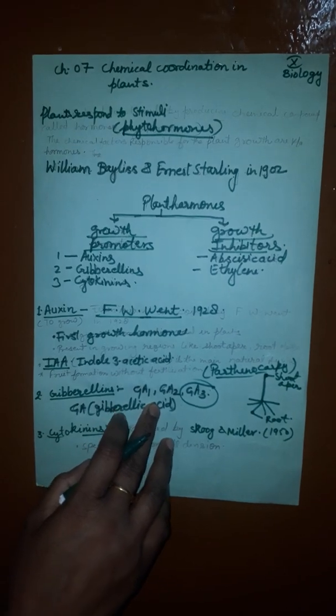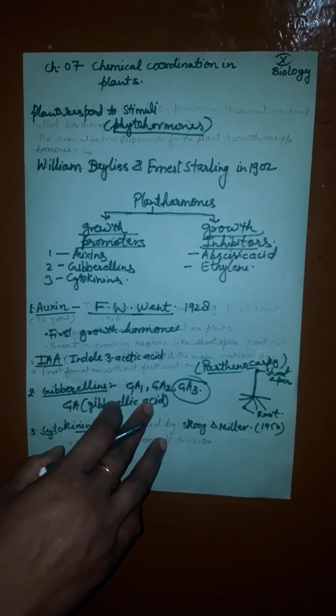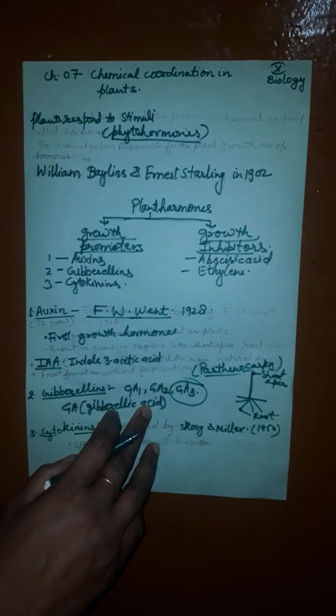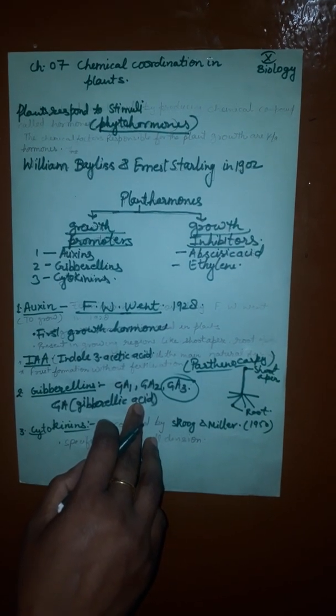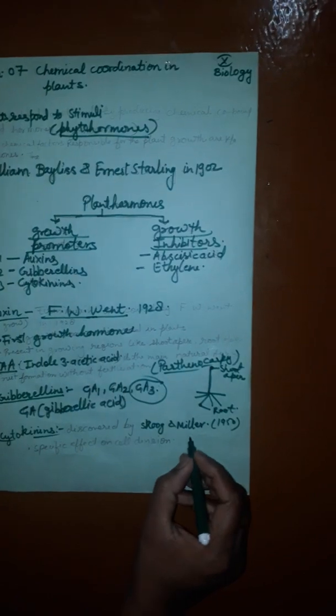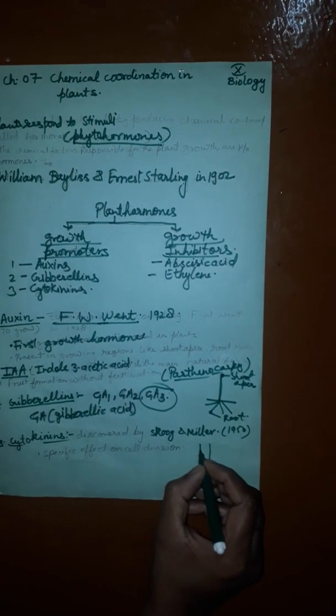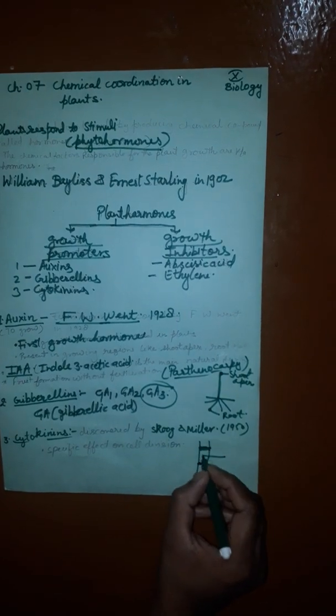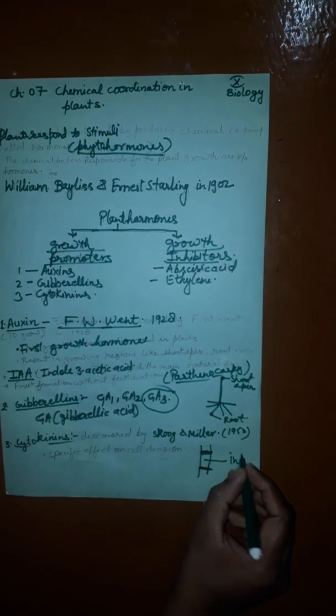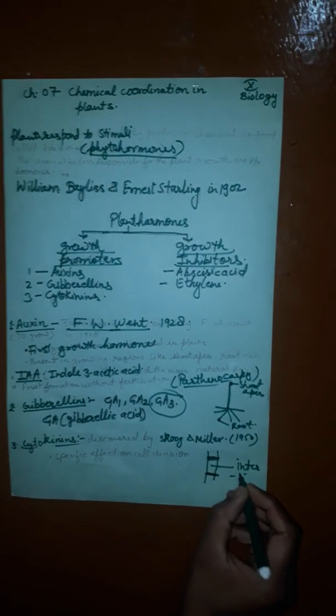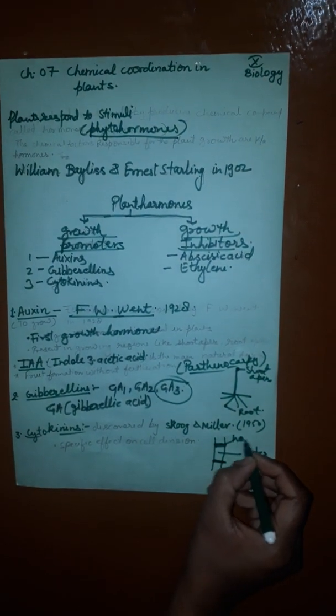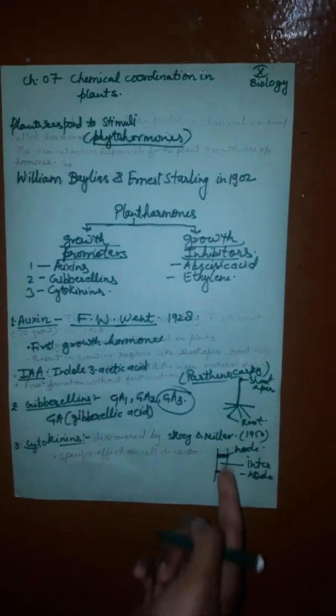Gibberellins are mainly distributed in meristem regions like stem apex, root apex, bud, seed. The main function is to promote the growth of internodes by cell elongation. What is an internode? Like in sugarcane, these are nodes and the area between the nodes is called the internode.